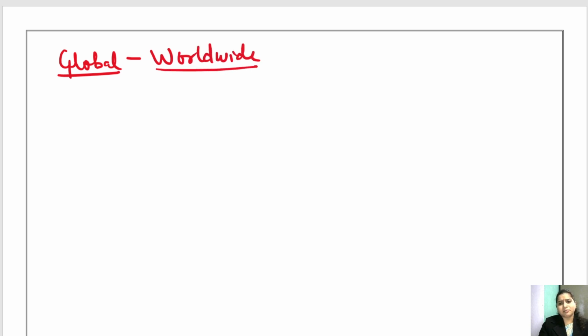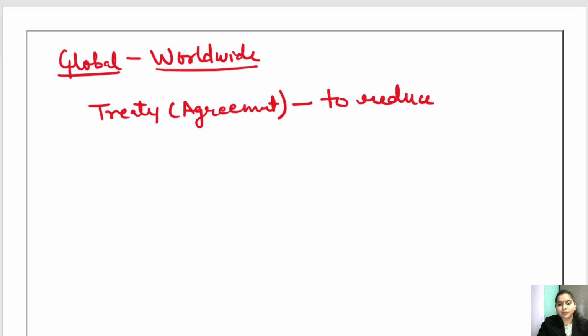So keeping this in mind, the communities of several countries have come together to sign a treaty, or we can say an agreement, to reduce this global warming. Getting it? And this agreement and treaty is called Kyoto Protocol.